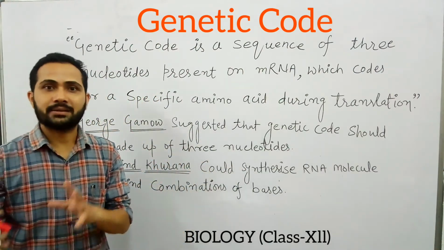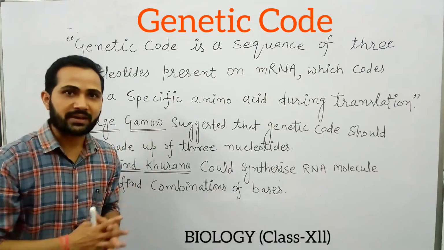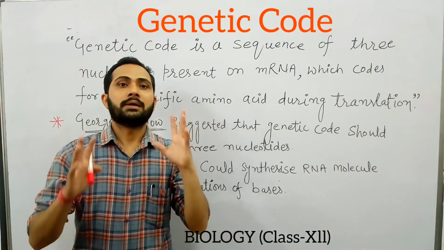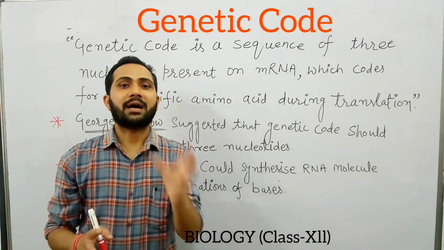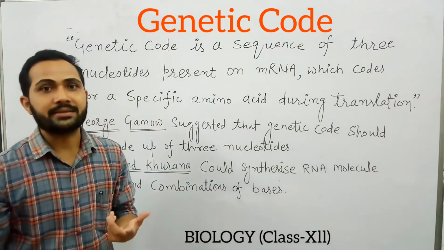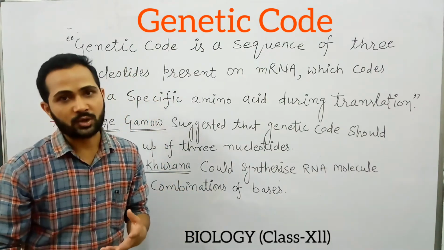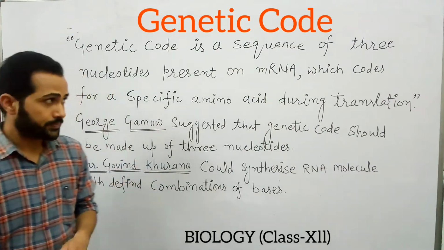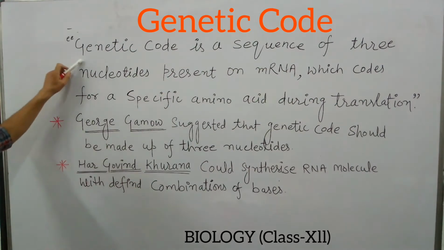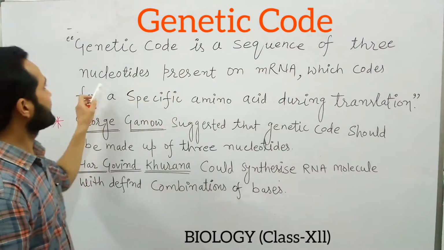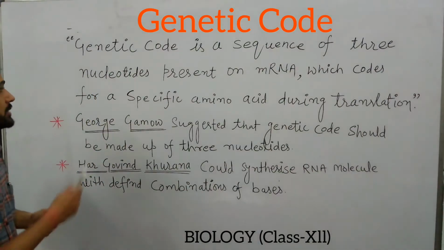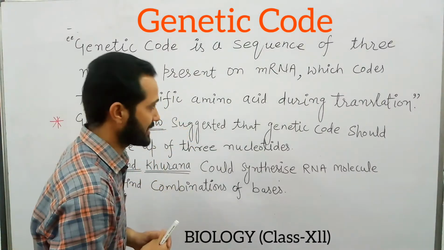To understand translation, genetic code is very important, because genetic codes are important in the process of translation. So let us understand what genetic code is. If we talk about the definition, a genetic code is a sequence of three nucleotides present on mRNA which codes for a specific amino acid during translation.